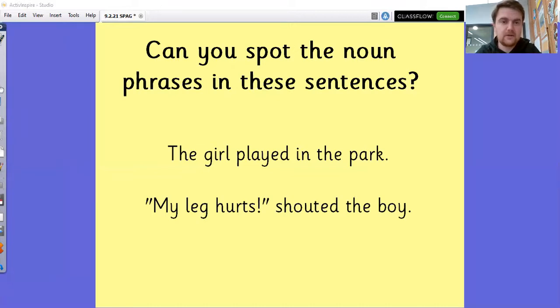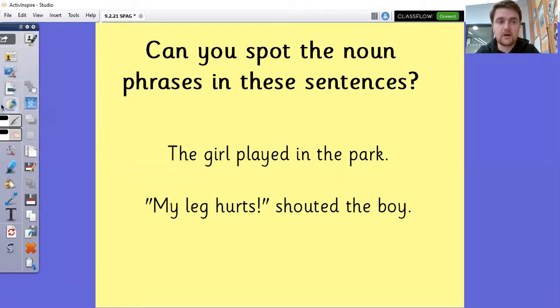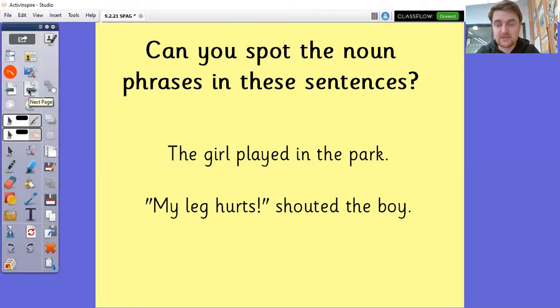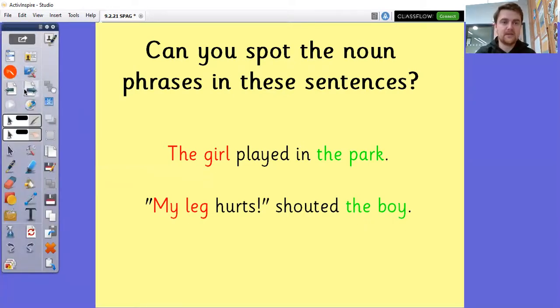Okay, so hopefully you were able to notice that in the first part of the sentence, we've got the girl. So the is a determiner, girl is a noun. So that is a noun phrase. And the park, the is the determiner, and park is the noun. So that makes a noun phrase. My leg, leg is a noun. My is the determiner there. And then the boy, the is the determiner, and boy is the noun.